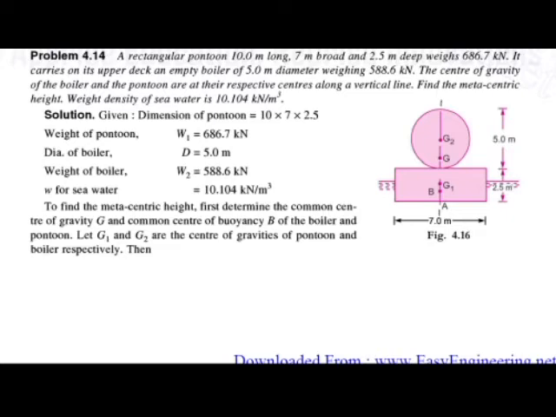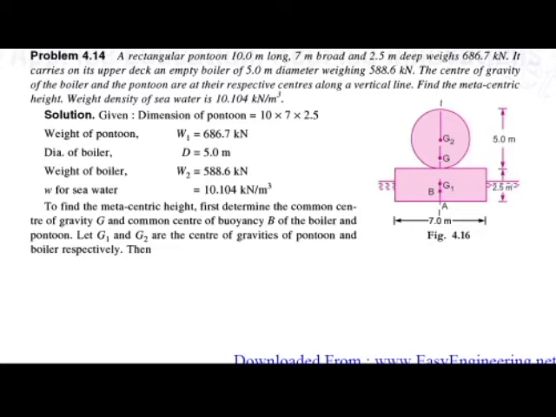The center of gravity of the boiler and the pontoon are at their respective centers along a vertical line. Find the metacentric height and the weight density of the sea water, which is equal to 10.104 kilonewton per meter